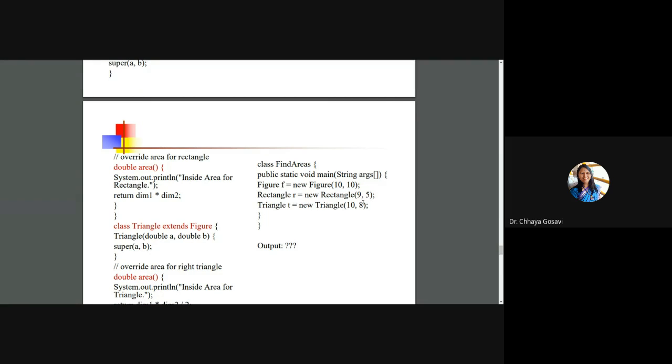So how to call the method area, which will display the area of rectangle and area of triangle? Don't use r.area or t.area. We didn't want to call the area method with an object of Rectangle class or Triangle class. We want to call method area with the reference of Figure class. So how to do that?